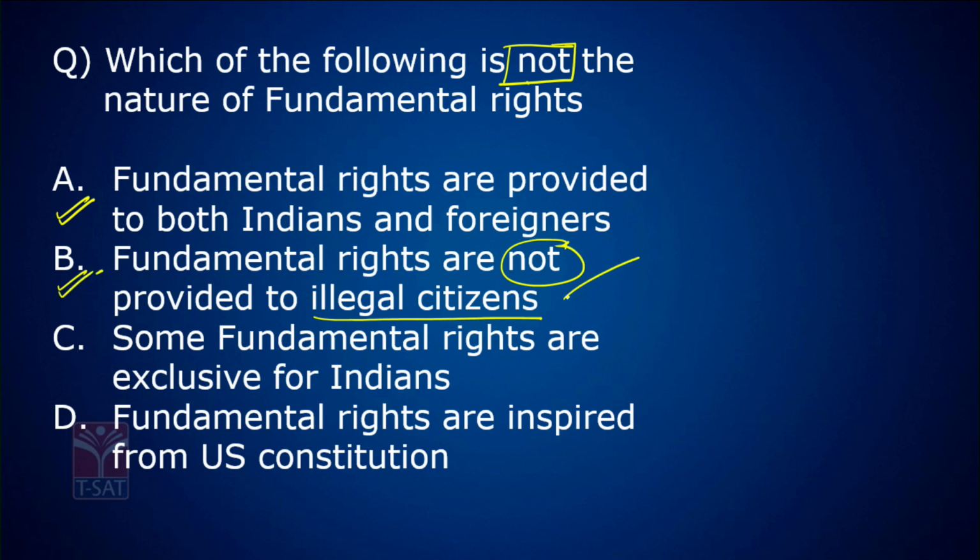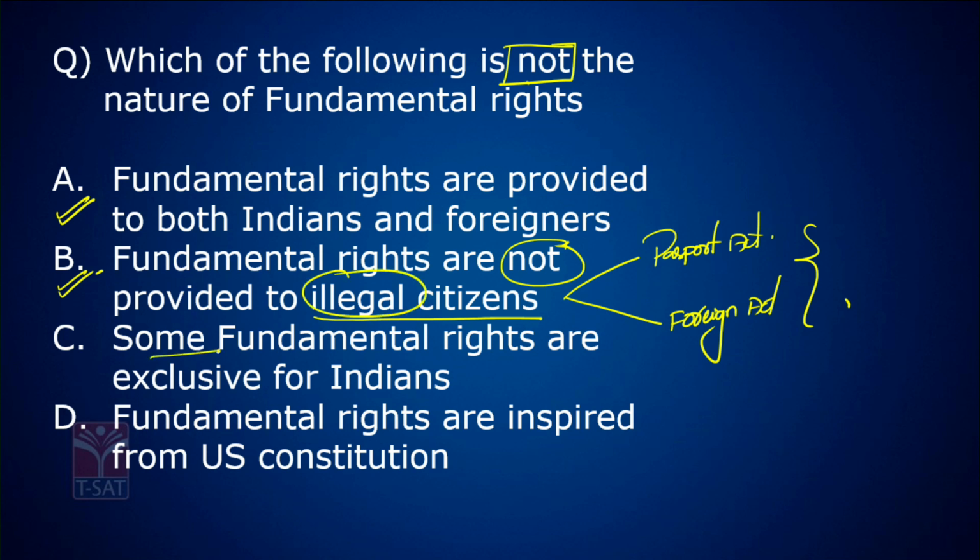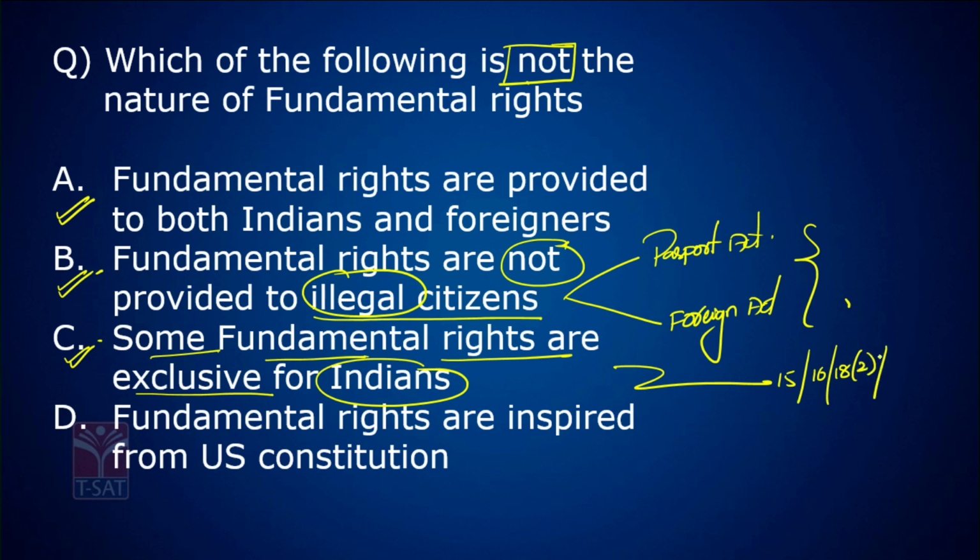A person is declared an illegal citizen once a case is registered against the person under the Passport Act and Foreigners Act. If any case is registered under these two acts, that person is called an illegal citizen. Okay. Some fundamental rights are exclusively for Indians. This is also correct. Article 15, Article 16, Article 18 Clause 2, Article 19, Article 29, Article 30. These fundamental rights are only for Indians. So, some are only for Indians.